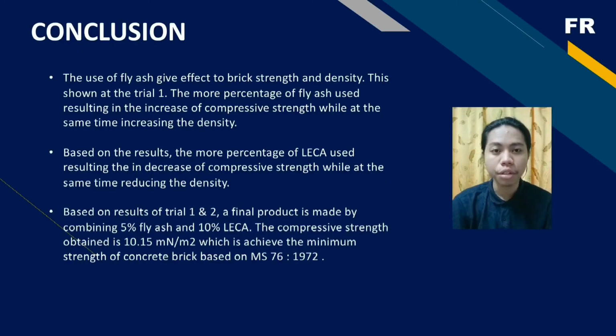Okay, for the conclusion, the use of fly ash affects the brick density and compressive strength. This is shown in trial 1, where the higher the percentage of fly ash used, the greater the compressive strength, while at the same time the density of the brick increases. So to reduce the density of the brick, we use Leca. This is shown in trial 2, where the higher the percentage of Leca used, the lower the compressive strength, while at the same time the density of the brick is reduced. So from these two trials, we combine them and produce our final product.